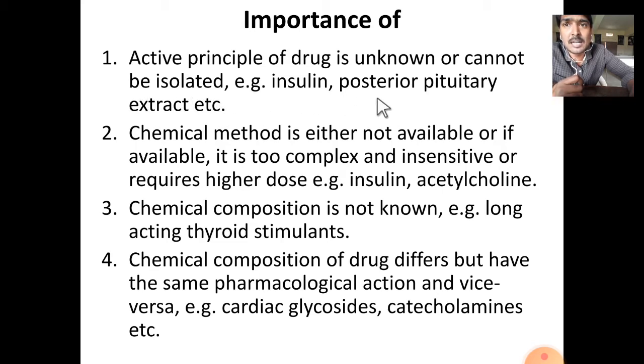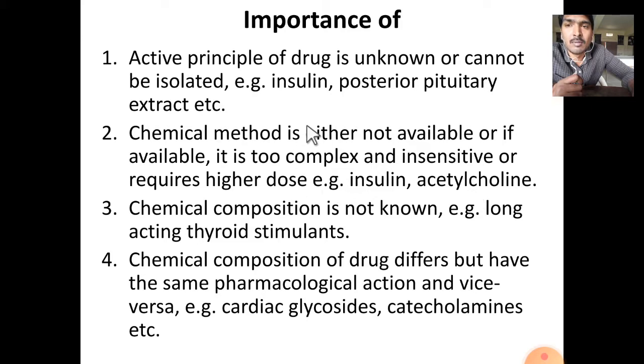Example, in case of insulin and posterior pituitary extract, we cannot identify a particular active principle, but it is showing its action. The next importance is where chemical methods are either not available, or if available they are too complex and insensitive or require higher doses. For example, insulin and acetylcholine assays.